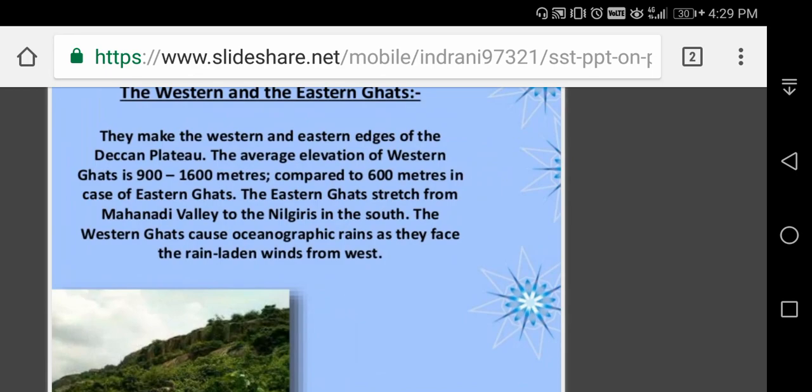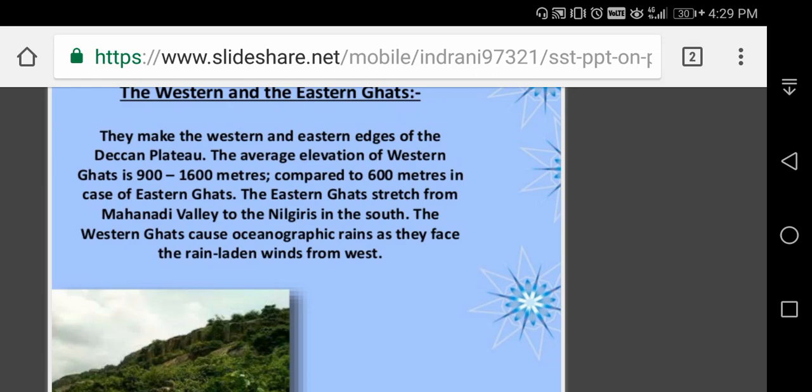The west side of the Deccan Plateau you can see Western Ghats. Western Ghats flank the Deccan lava plateau on the west, but the Eastern Ghats border the peninsula interior on the east. The Western Ghats have a general altitude ranging from 900 to 1100 meters.